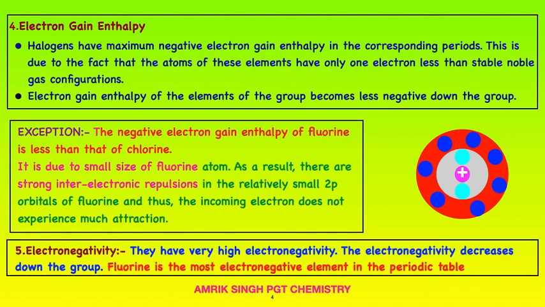Electronegativity: they have very high electronegativity. The electronegativity decreases down the group. Fluorine is the most electronegative element in the periodic table.